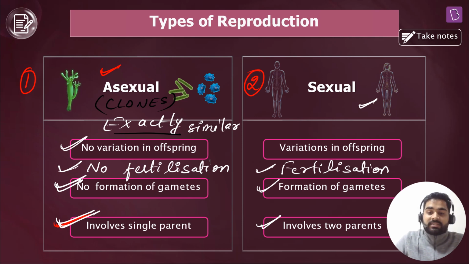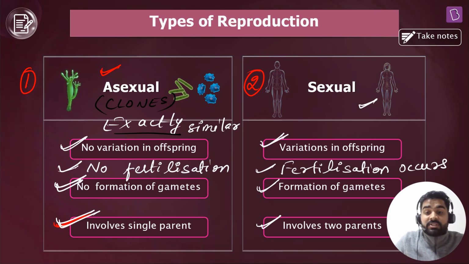Fertilization will happen, it occurs, and now both parents are involved, everyone. So if two parents are involved, two different gametes are involved, means two different sets of genetic material are also involved. It shows the intermixing of genetic material. It means it will show variations, right?